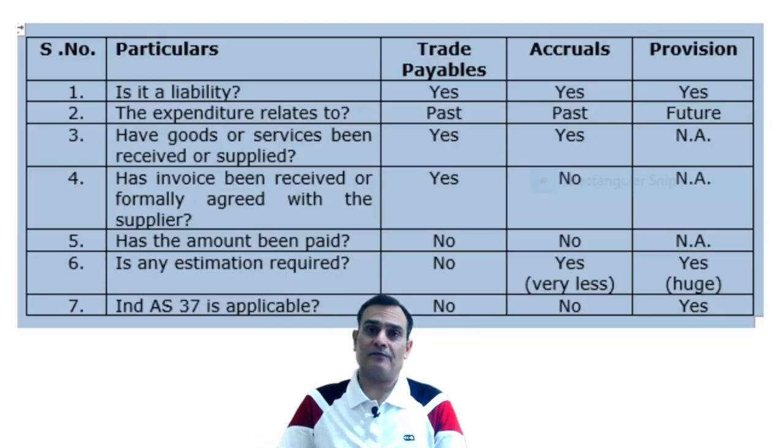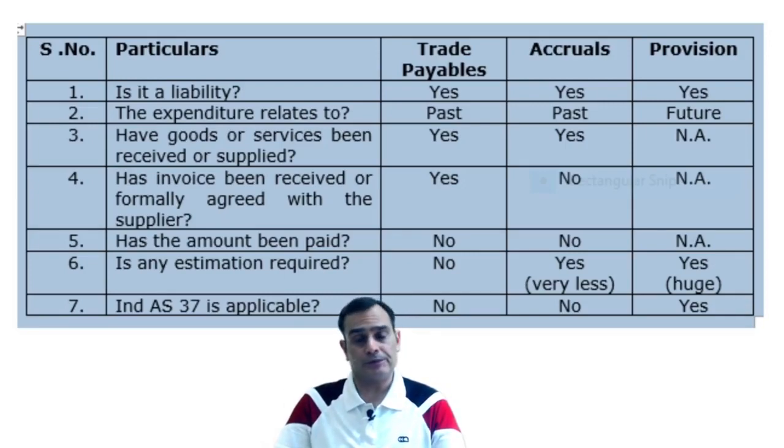Well, as you can see, I've created a comparative chart elaborating the difference in terms of a trade payable, accruals, as well as provision. Now, as I've already said, if you look at the similarity between the three, all three are liability. Whether it's a trade payable, an accrual, or a provision, they're all liability. But the thin line of distinction is that when you're looking at a trade payable or accrual, it is a past expenditure. But when you're looking at a provision, it is a future expenditure. Provision is always created for an expenditure which is yet to take place in the future.